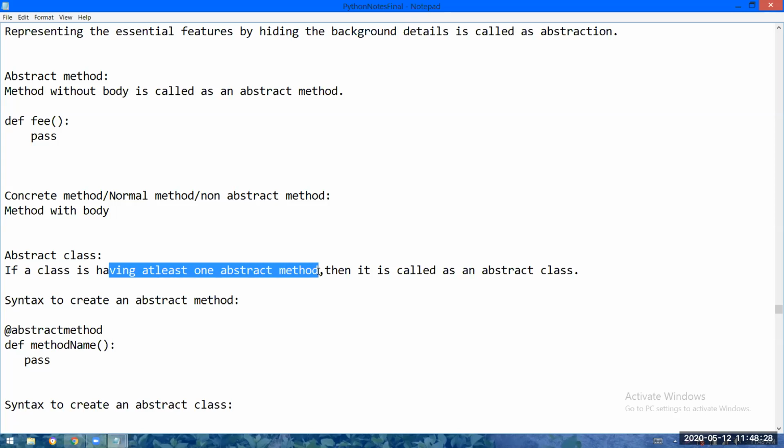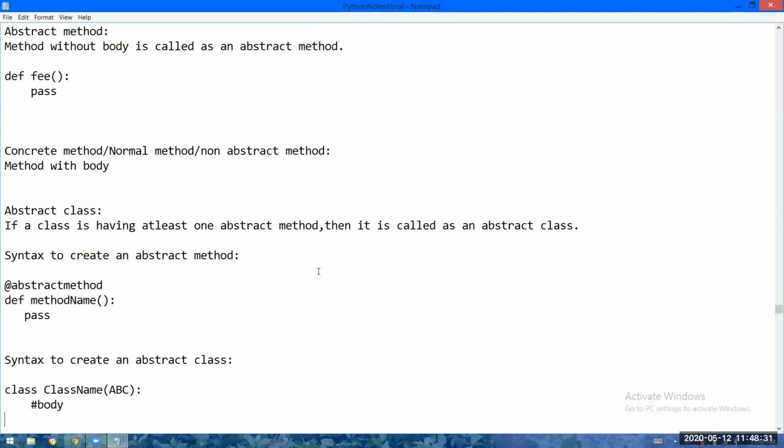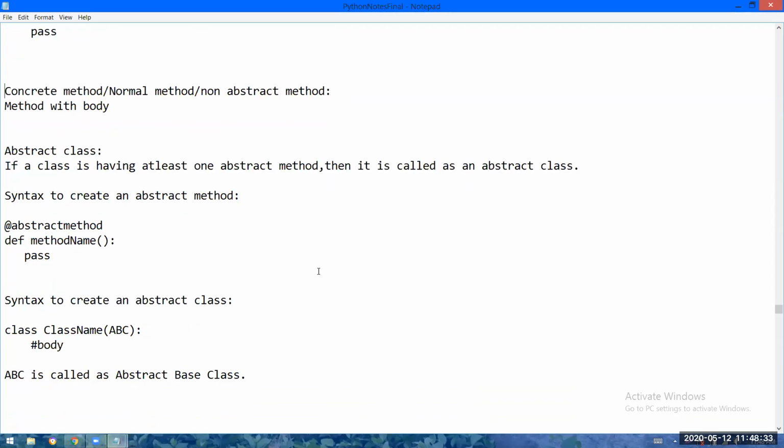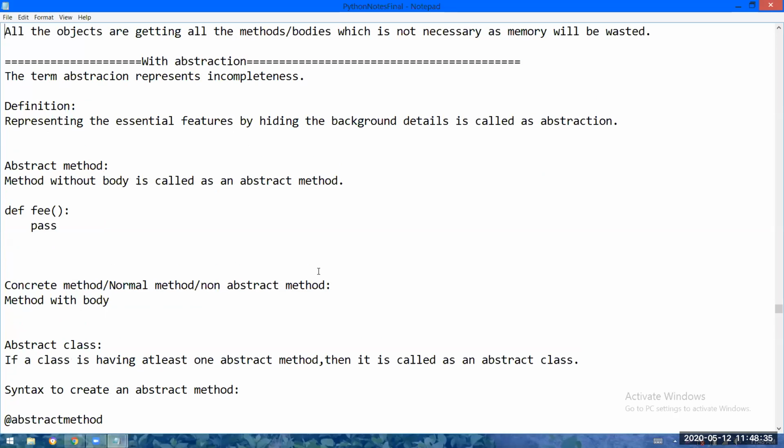Okay, so this is the syntax to create an abstract method. This is for an abstract class. We will discuss these points later, but first we will just see an example up to this point.